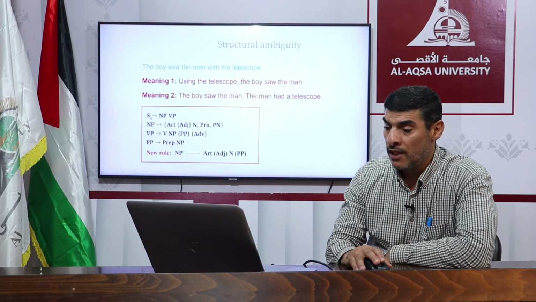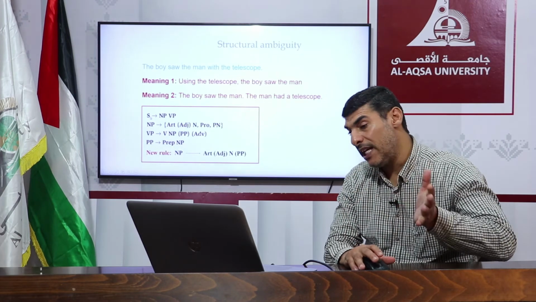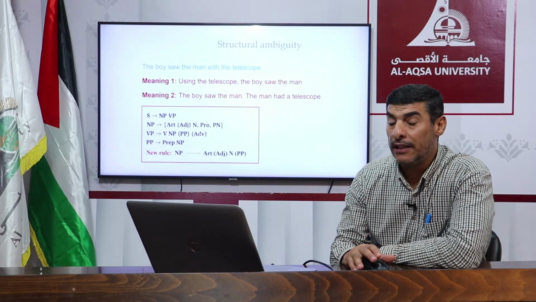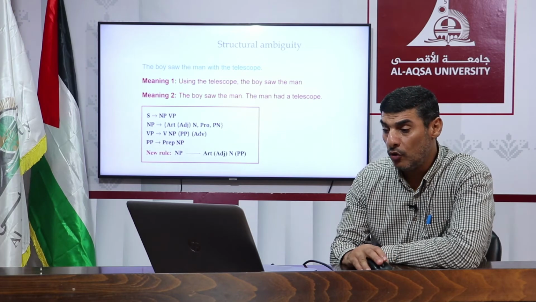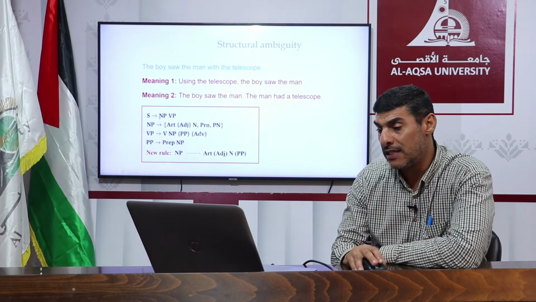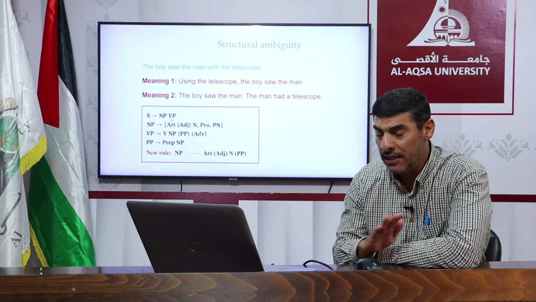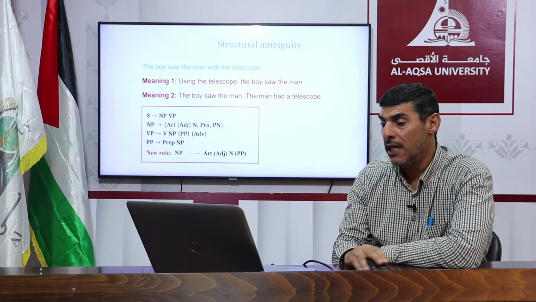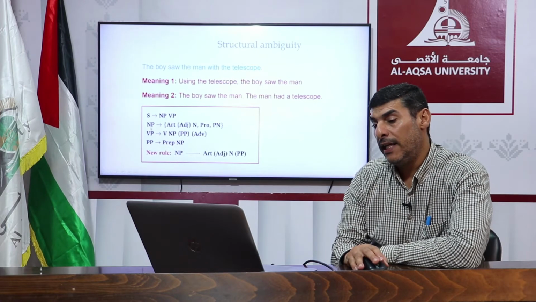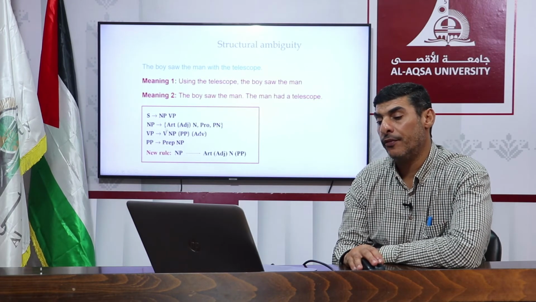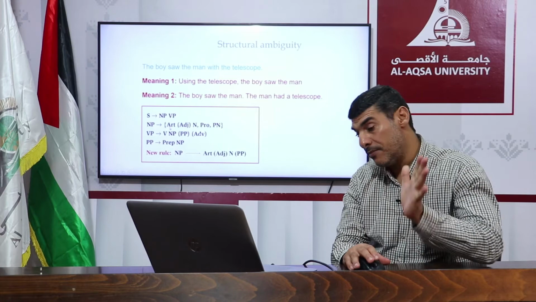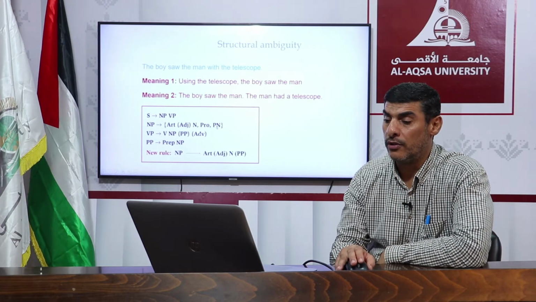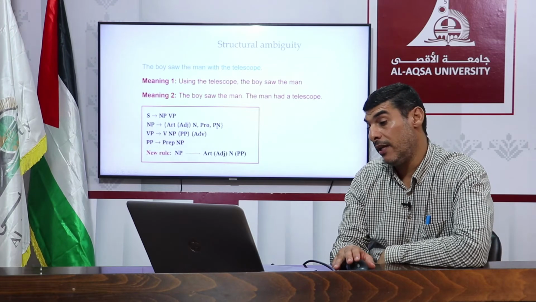This is a reminder that a sentence must have two underlying elements or phrases, that is the noun phrase and the verb phrase. Any sentence must have a noun phrase and a verb phrase, because this is an obligatory element. A noun phrase consists of an article, sometimes an adjective, and a noun, or a pronoun or proper noun: Ahmad, Rami, Gaza.